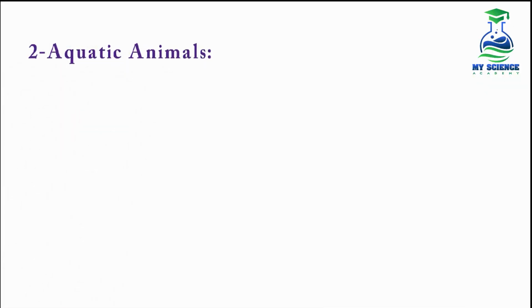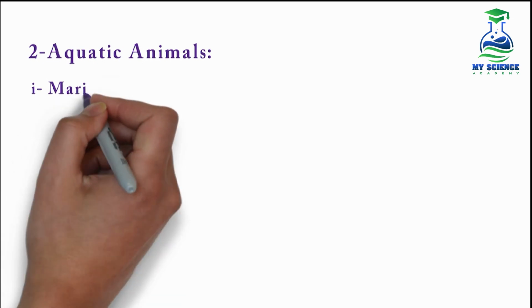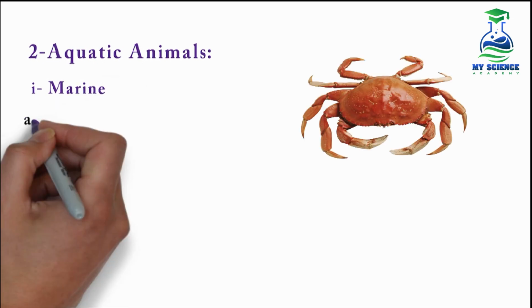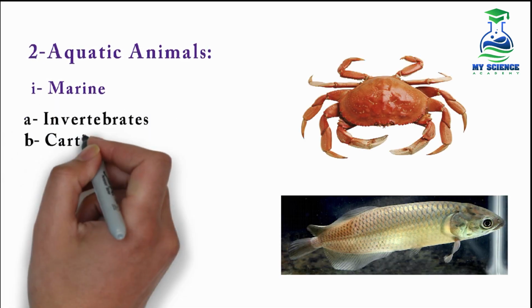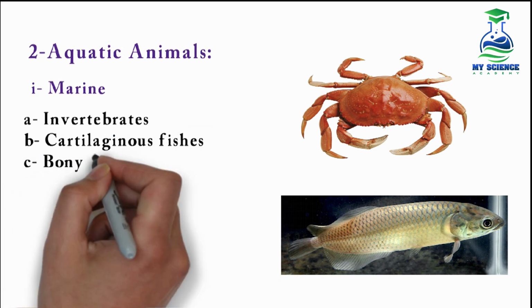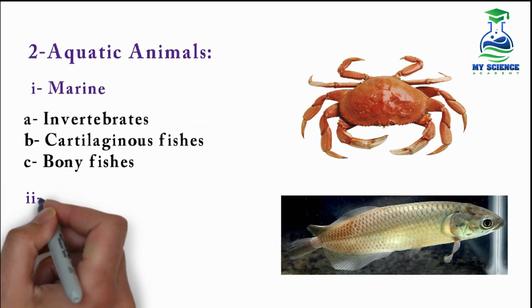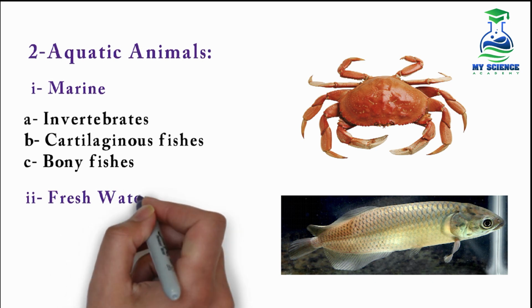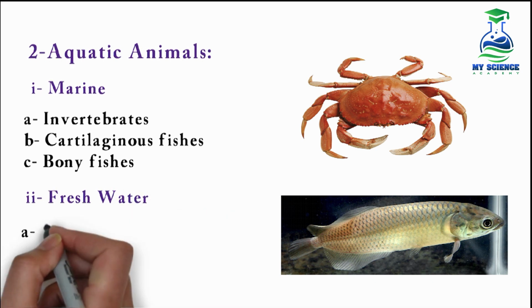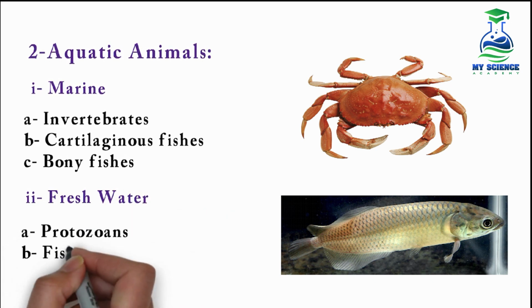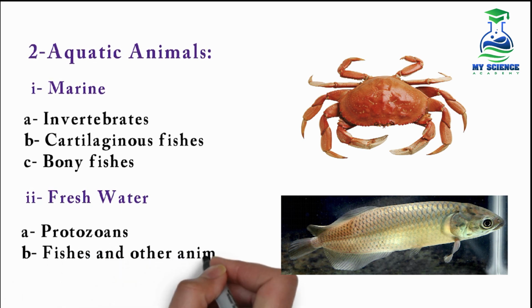Next we will study osmoregulation in aquatic animals, which are of two types. Number 1, marine, which includes invertebrates, cartilaginous fishes and bony fishes. The second type is freshwater, which includes protozoans, fishes and other animals.